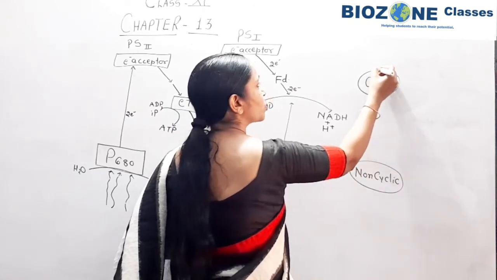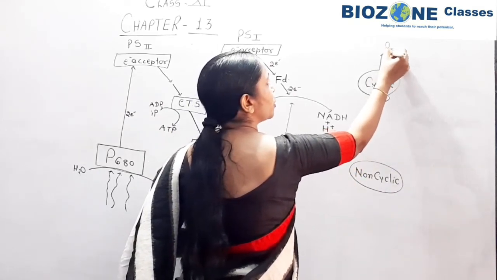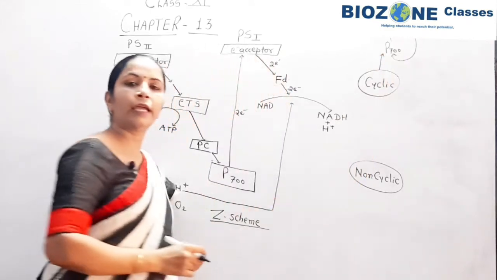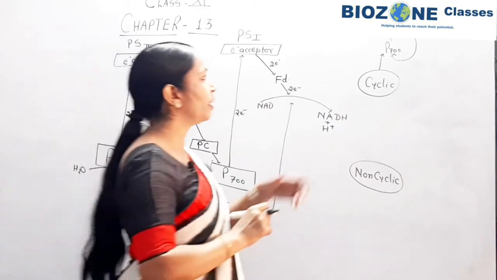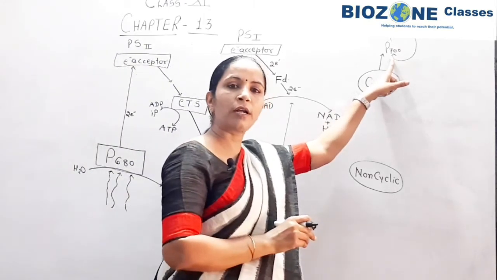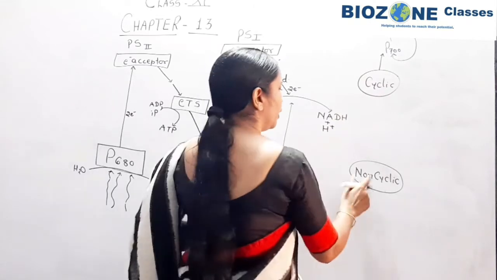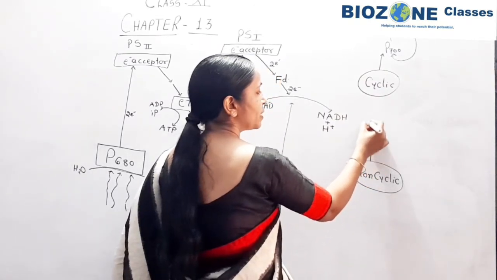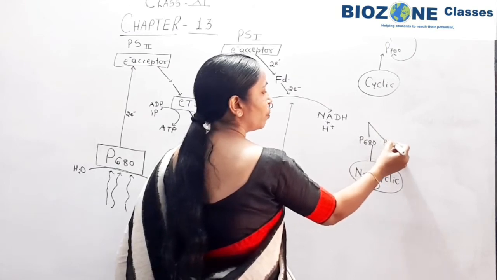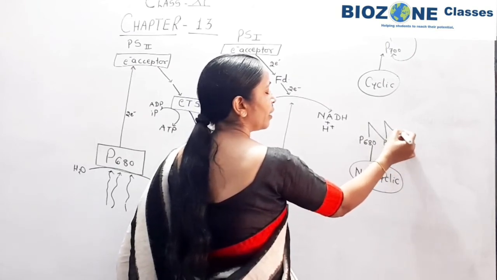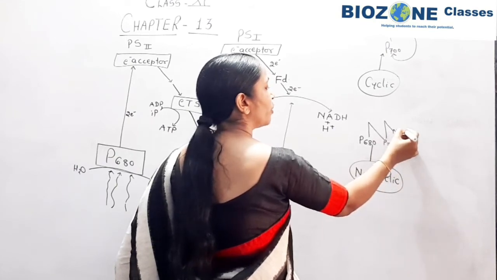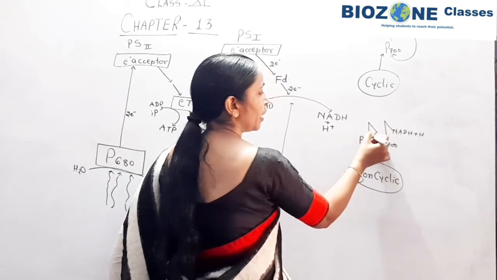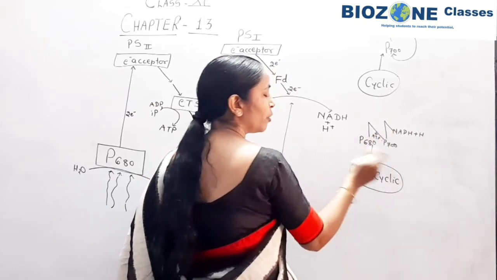So in cyclic phosphorylation, the reaction center you remember is P700, and the electron acceptor again and again releases the electron, and the electron is transported to the reaction center. In non-cyclic phosphorylation, you remember electrons from P680 are transported to P700, and then the energy of that electron is used in production of NADPH. Towards this side ATP is produced. So this part you remember.